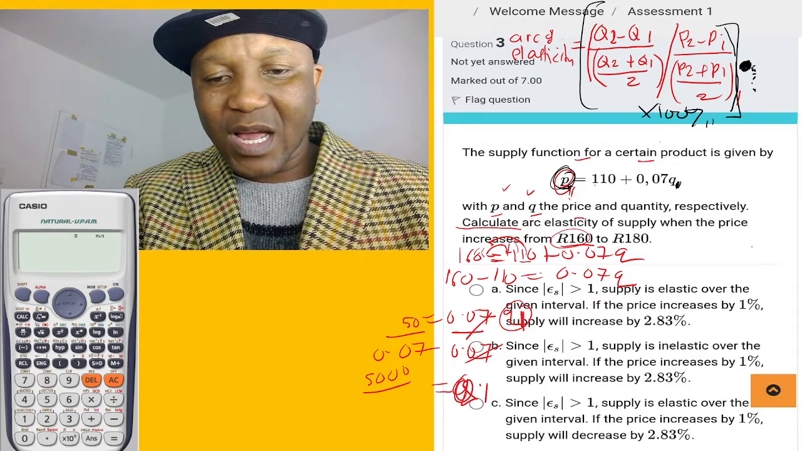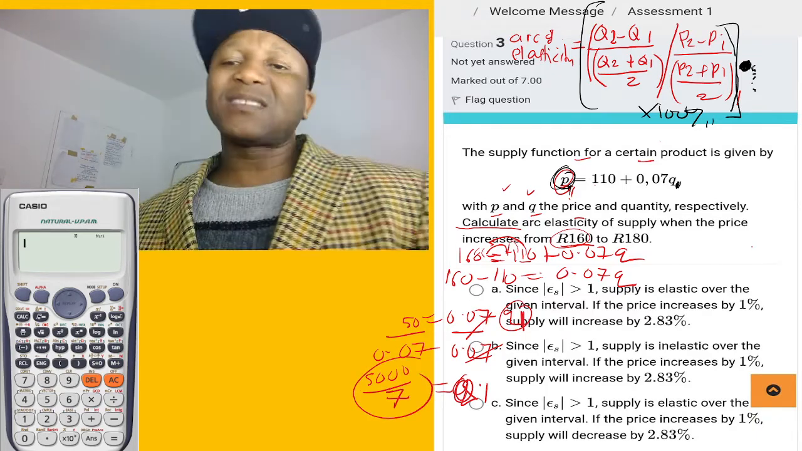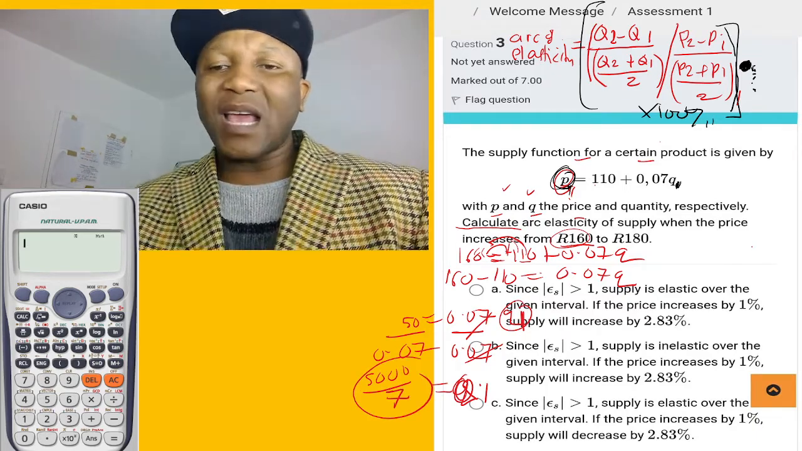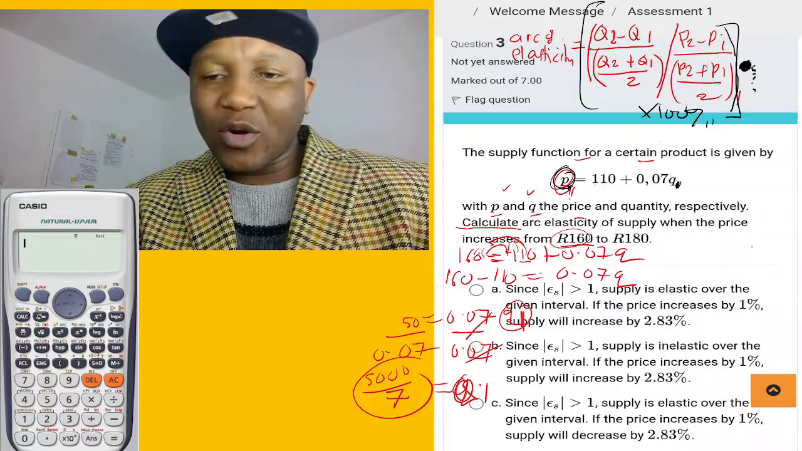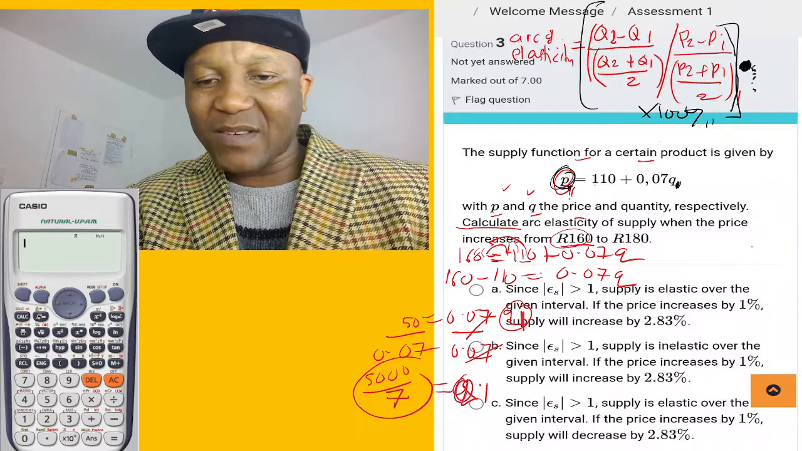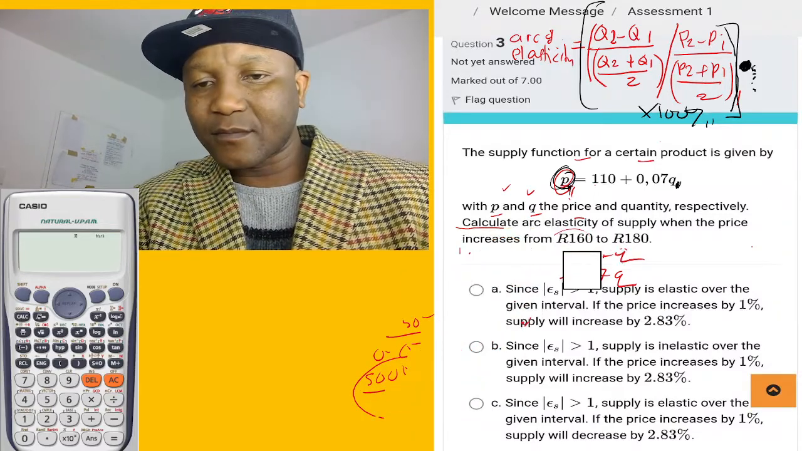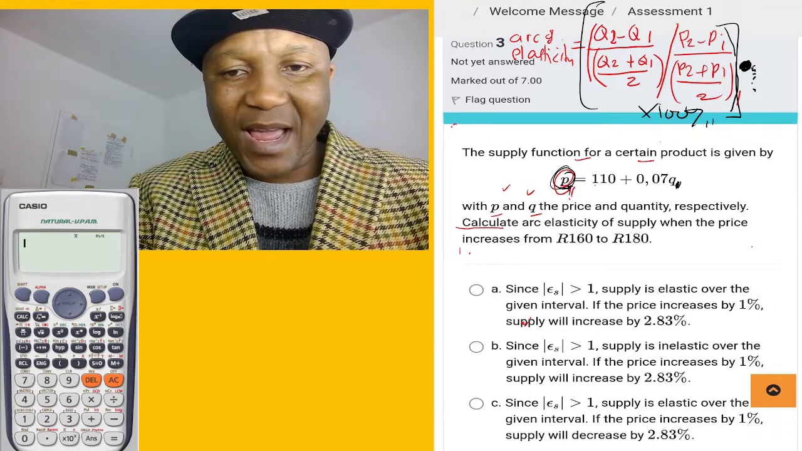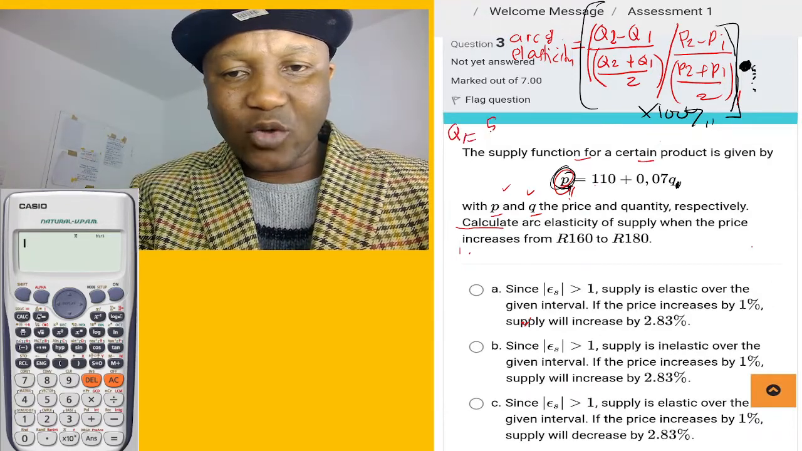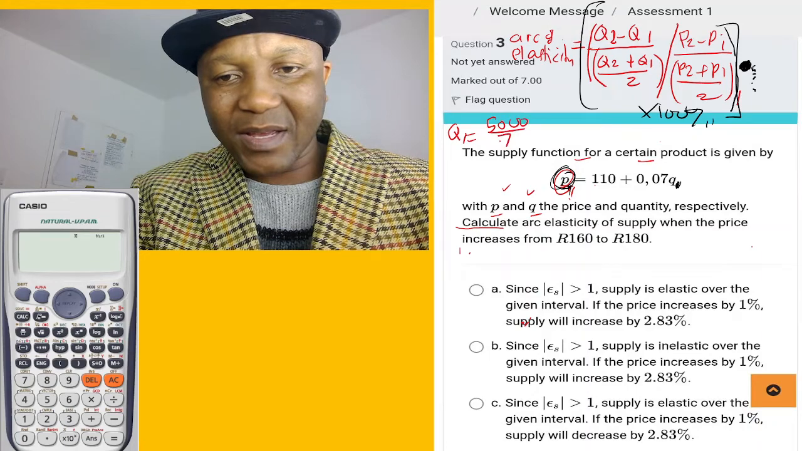5,000 divided by 7. That's our quantity 1. So for that being said, the price 1, we also have a quantity 1. So now we're going to do the same thing. It's 5,000 divided by 7. That's quantity 1. So quantity 1 again right here equal to 5,000 divided by 7.